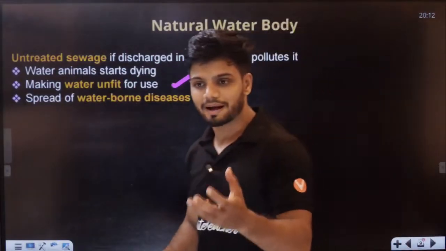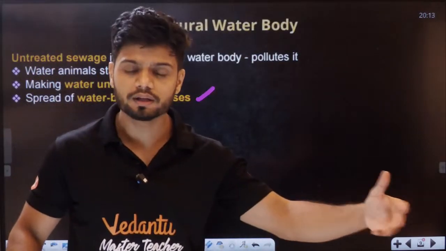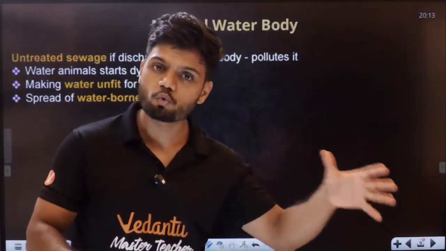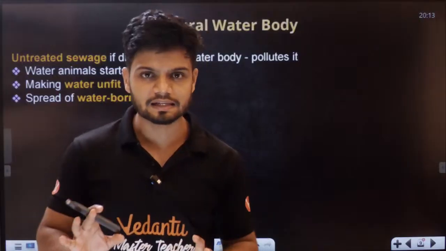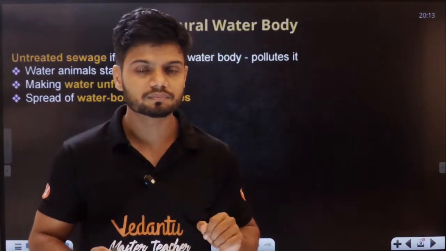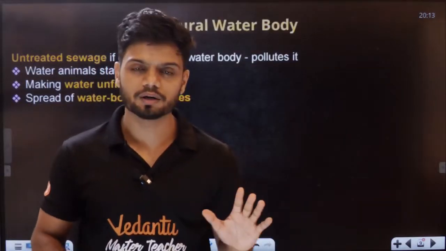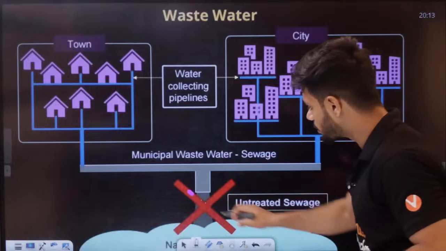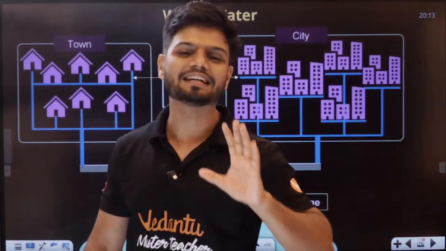Imagine at the end of the lake, at the end of the natural water body, there is a small village. That small village is depending on this water for their requirements. Now, if you send all the waste directly, that village is harmed. So, can you send waste directly into a water body? No, it is not possible to send the waste untreated.